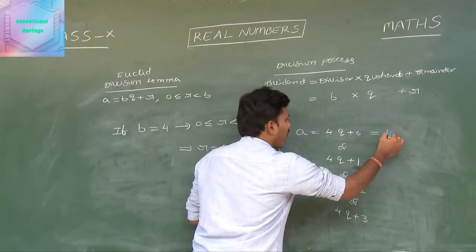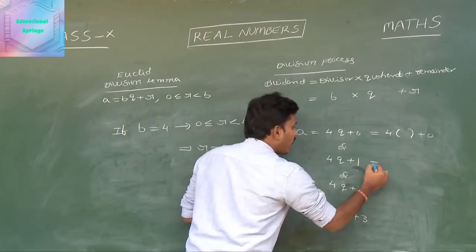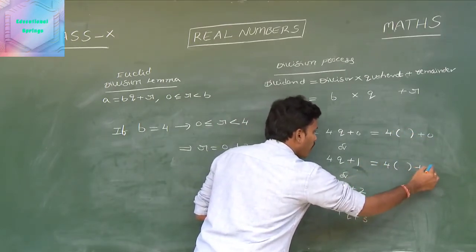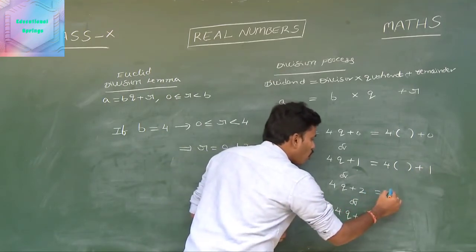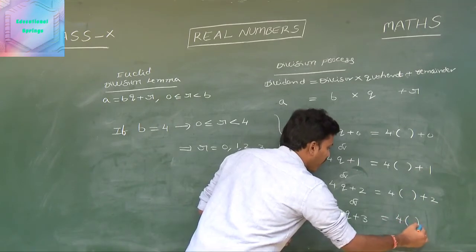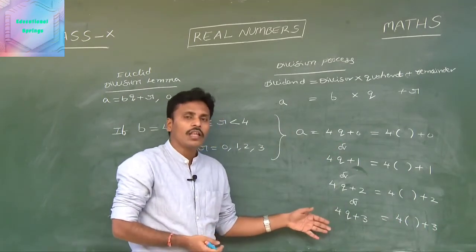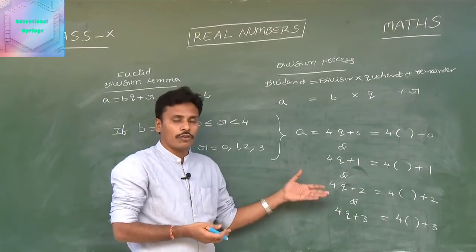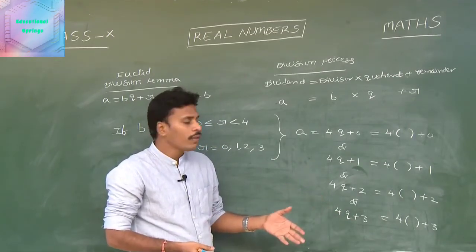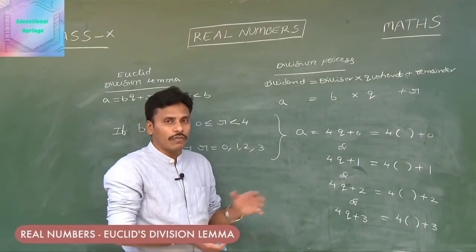Since that q is immaterial, we may write it like this. This a can be written as 4 into something plus 0, or we may write it like this, 4 into something plus 1, and 4 into something plus 2, and this 4q + 3 as 4 into something plus 3. Since that q is immaterial, we may take any variable in the place of q. According to the problem, we need to choose that variable, according to our convenience.